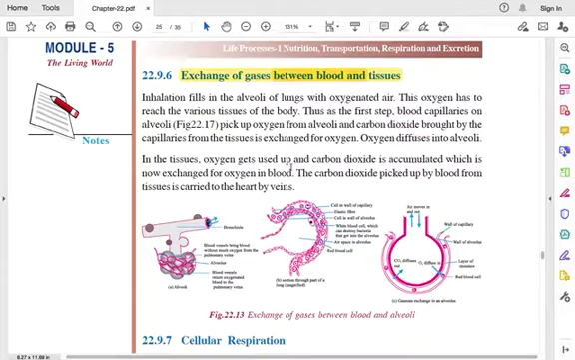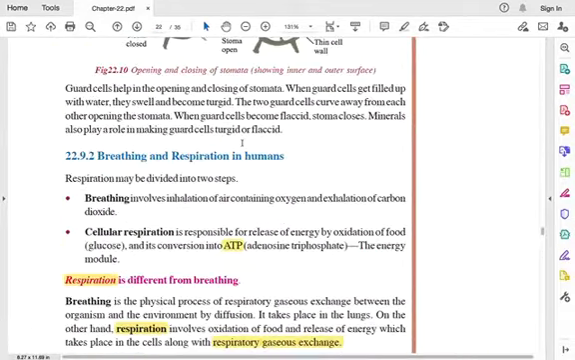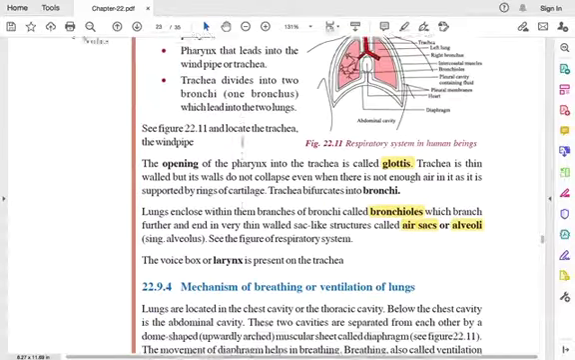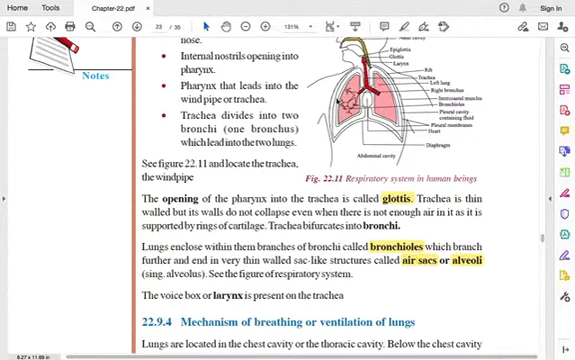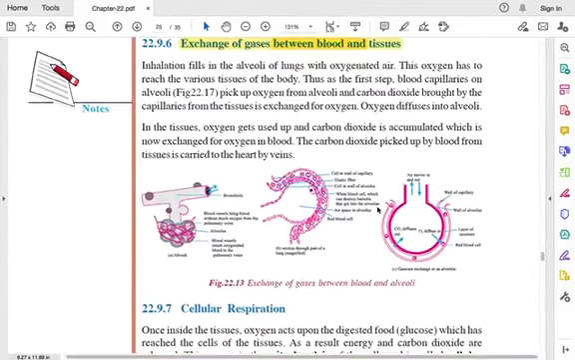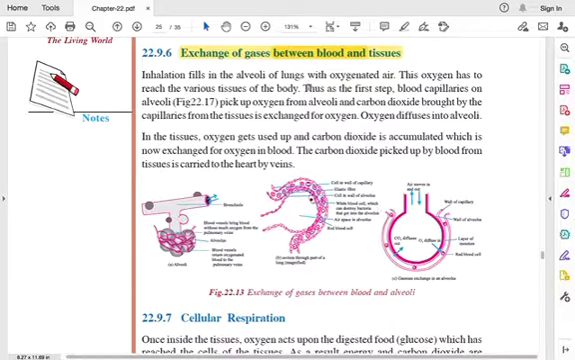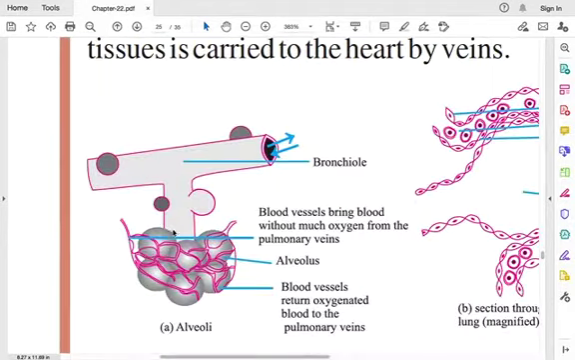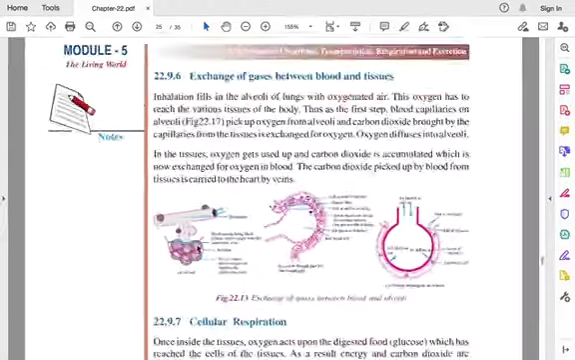So when we inhale the oxygen, what happens is that it fills in the alveoli. I told that at the end of the alveolar branches here in the lungs, okay, at the end of the bronchioles you have alveoli. I told this last class. So through inhalation, when we inhale the oxygen, that oxygen fills in the alveoli of the lungs with the oxygenated air, that is air containing oxygen.